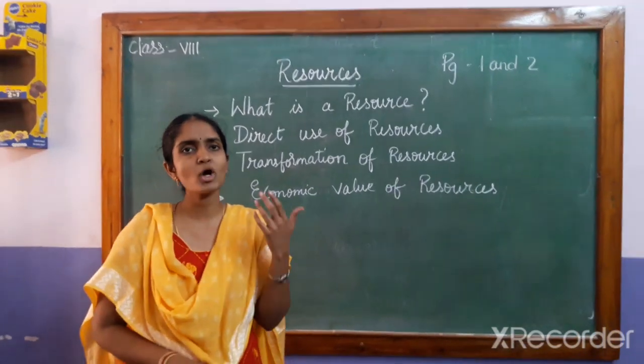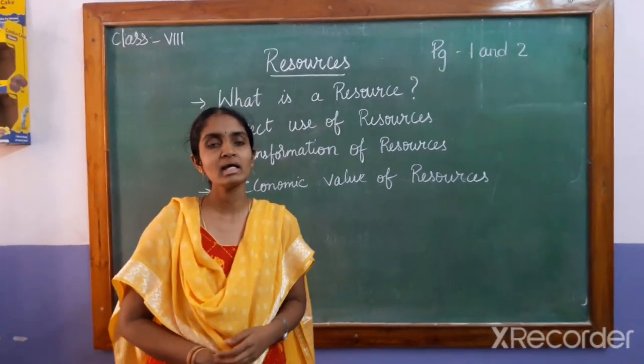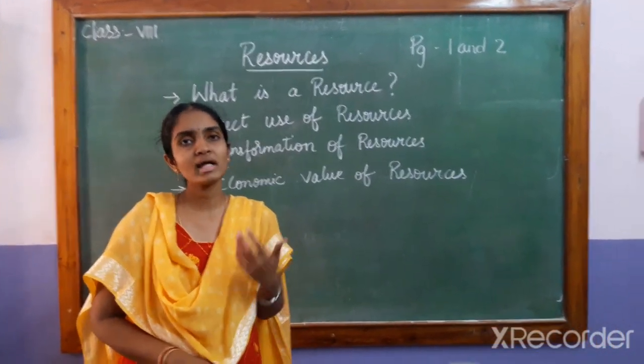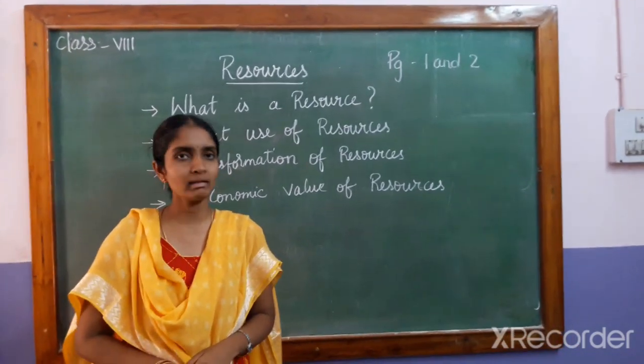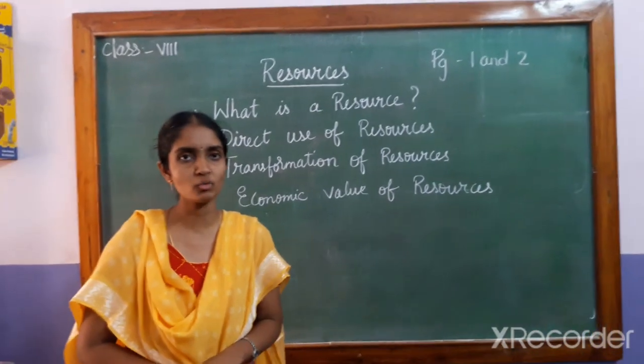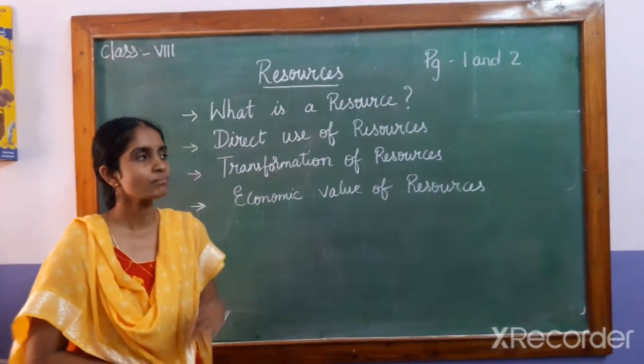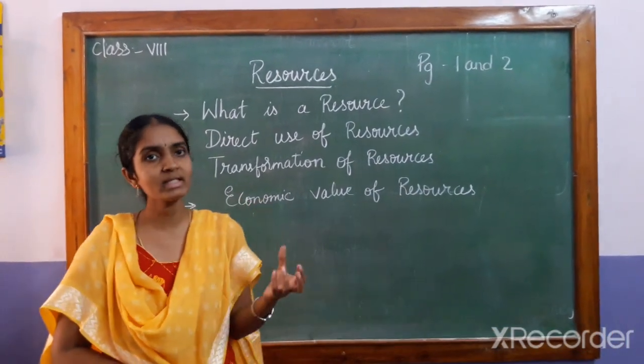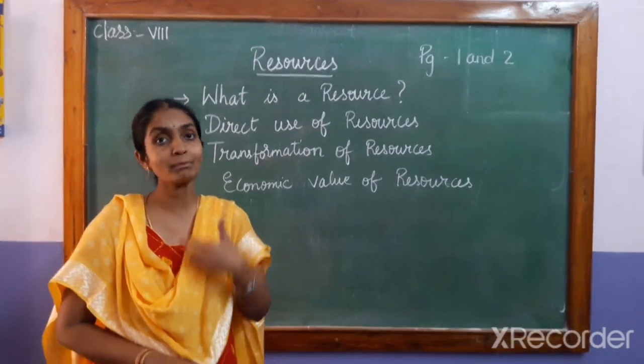Why? Because the population keeps increasing and the burden on the natural resources is also increasing.